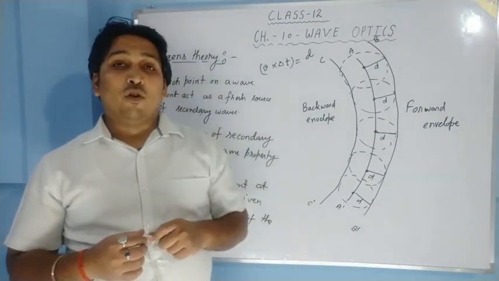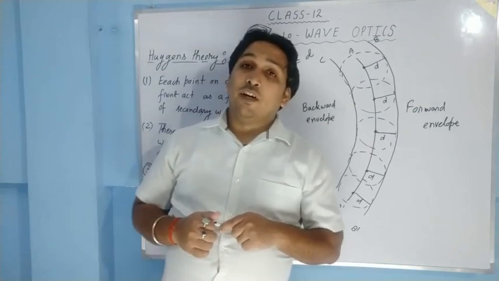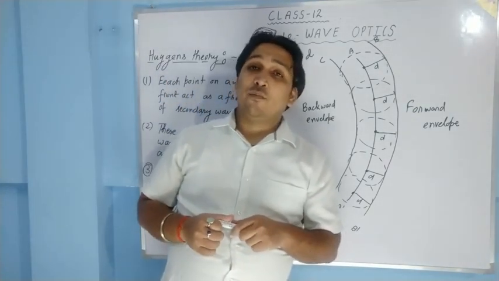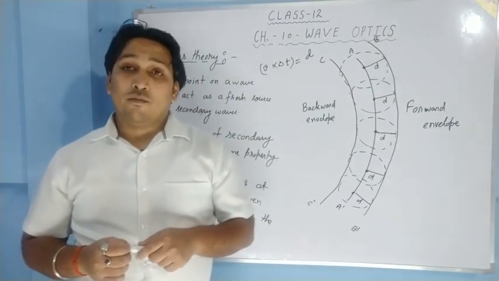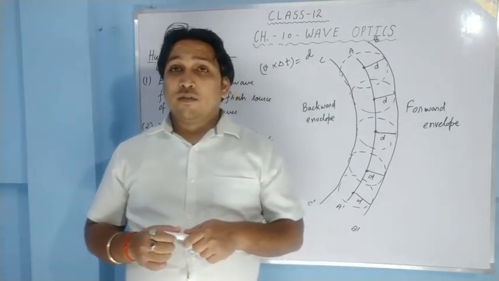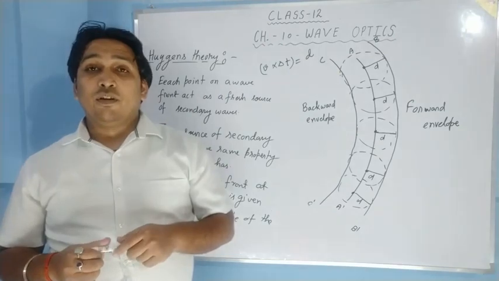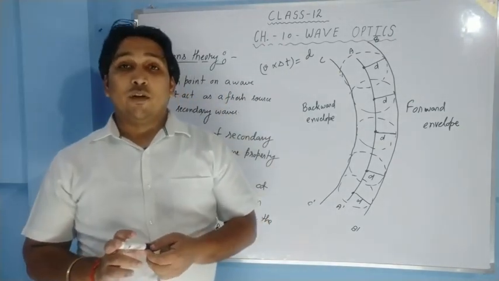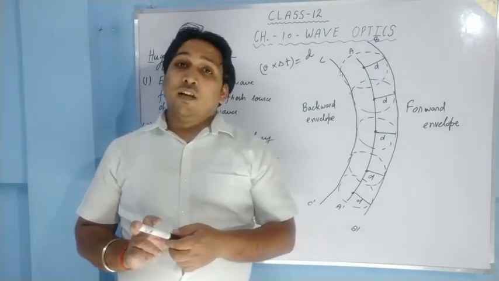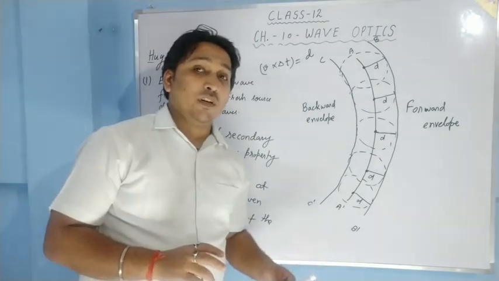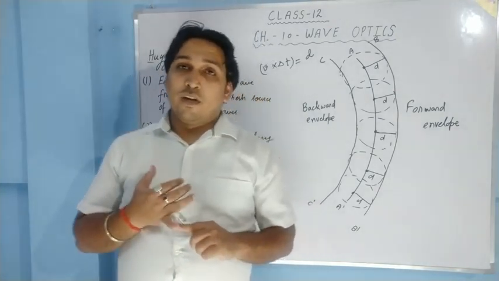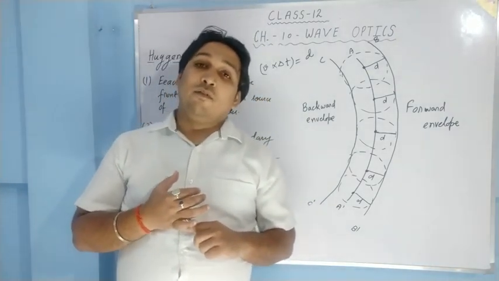So today what we have studied about waves. Waves is a kind of disturbance which travels through a medium. In this chapter we have to study non-mechanical waves. Then after we studied wavefront. Wavefront is the continuous locus of such particles which vibrate in the same phase. Then after we studied types of wavefront. 3 types of wavefronts were there: spherical, cylindrical and plane wavefront.